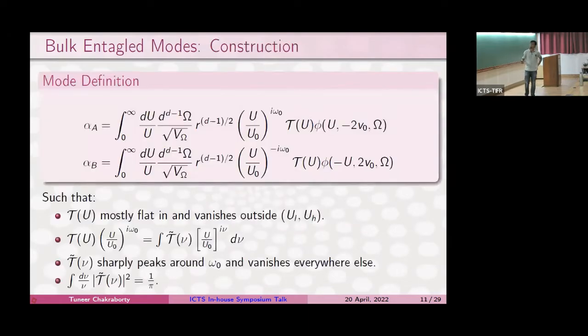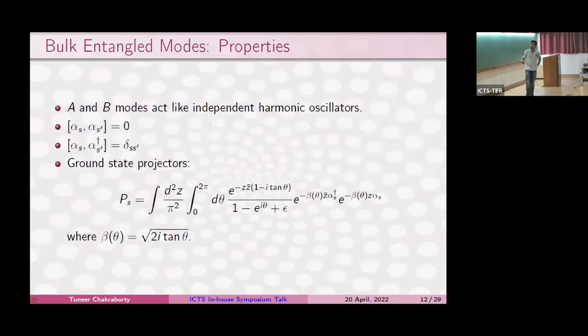So these are the smearings. The form is not very important, but I'll just show that this phi is the quantum field and this is the smearing function. And we can form these annihilation operators, alpha_A and alpha_B, which are associated with the regions A and B. And one can see that they make these 2 quantum mechanical systems. They commute with one another, and they don't commute with themselves in just the right way to make a harmonic oscillator.